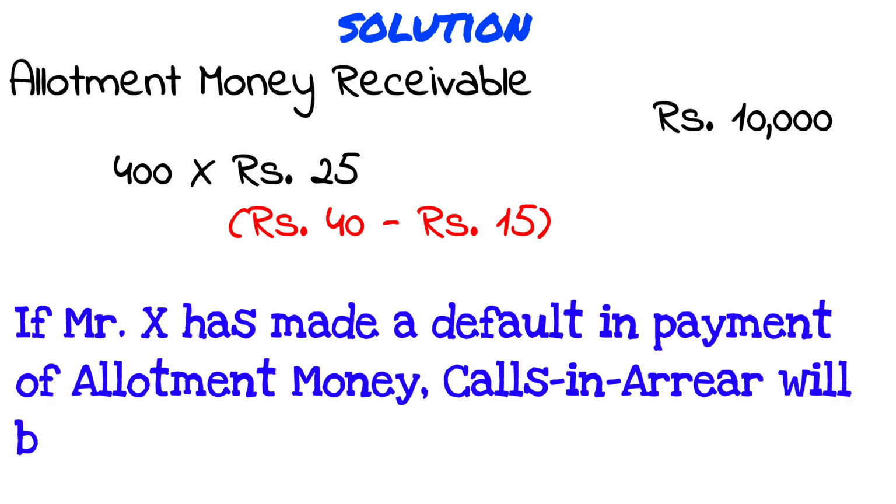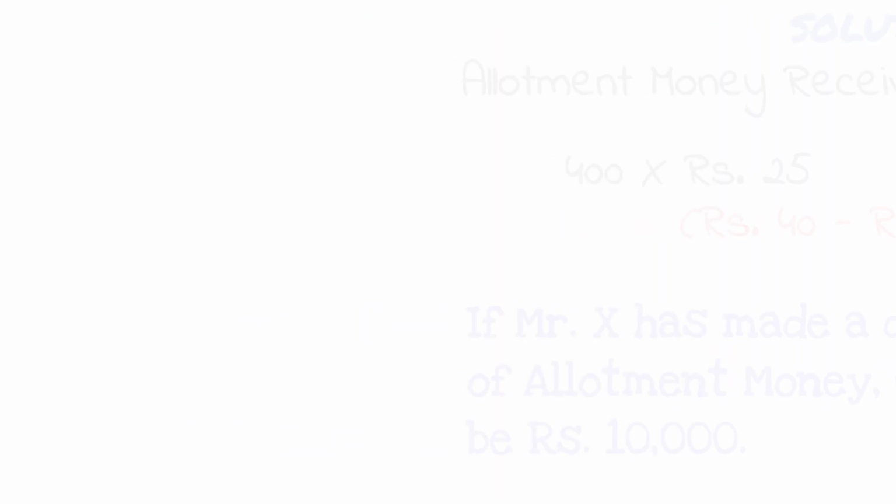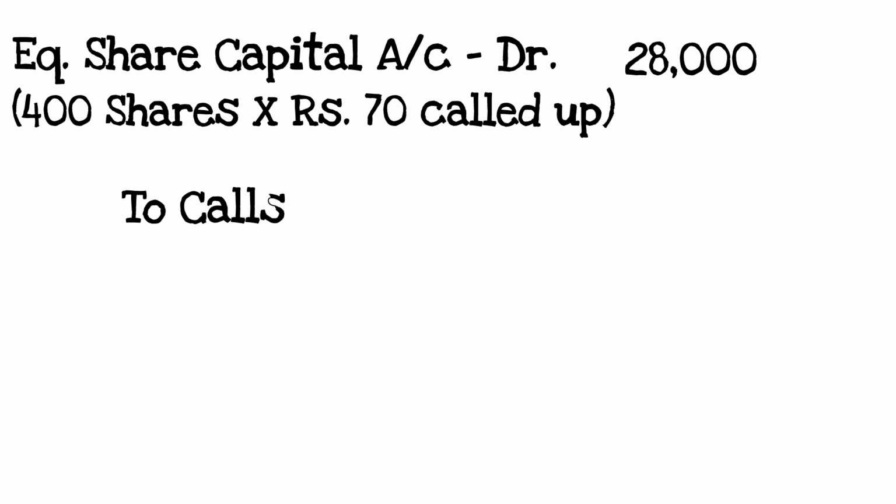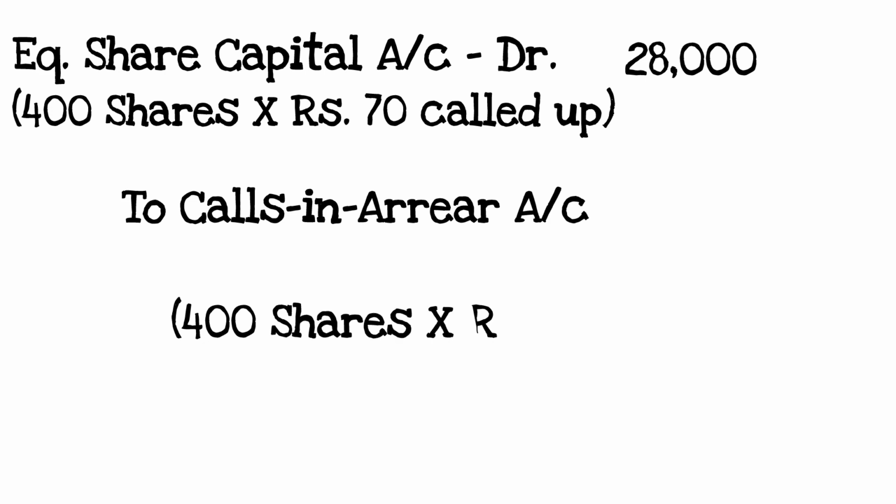If he makes a default, the default will be 10,000 rupees, which will be calls in arrear of Mr. X. And if you look at the journal entry, equity share capital account debit, 400 shares, 70 has been called up. We did not make the final call. 28,000 rupees has been called up. To calls in arrears account, the unpaid amount, or from the company's point of view, the amount not received yet.